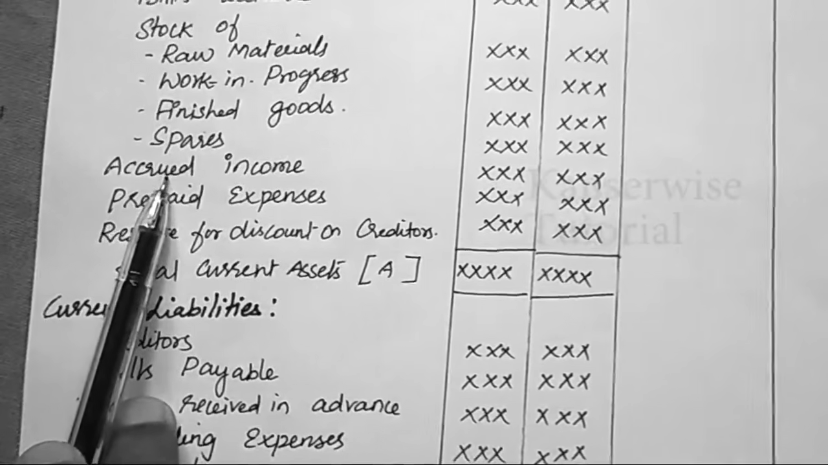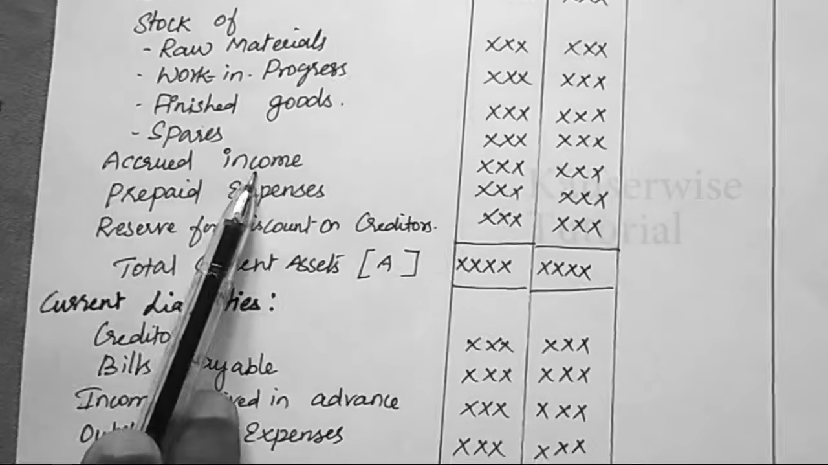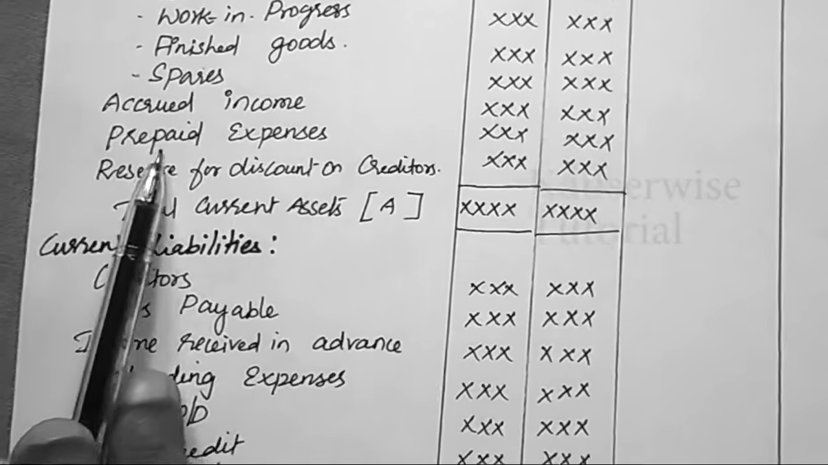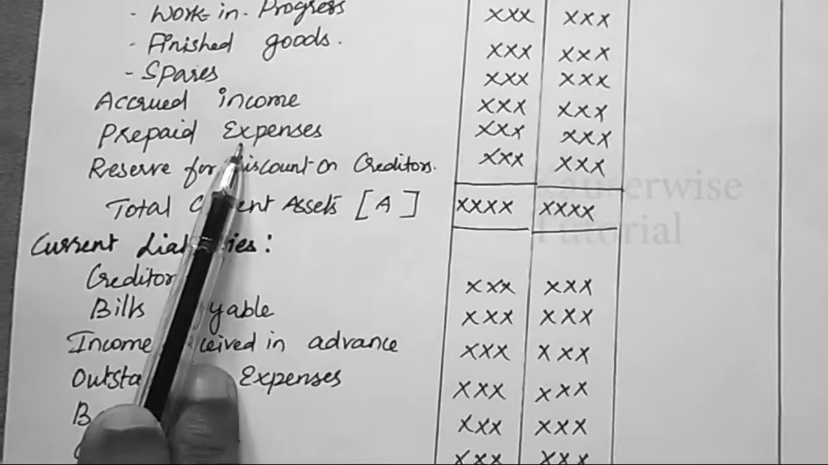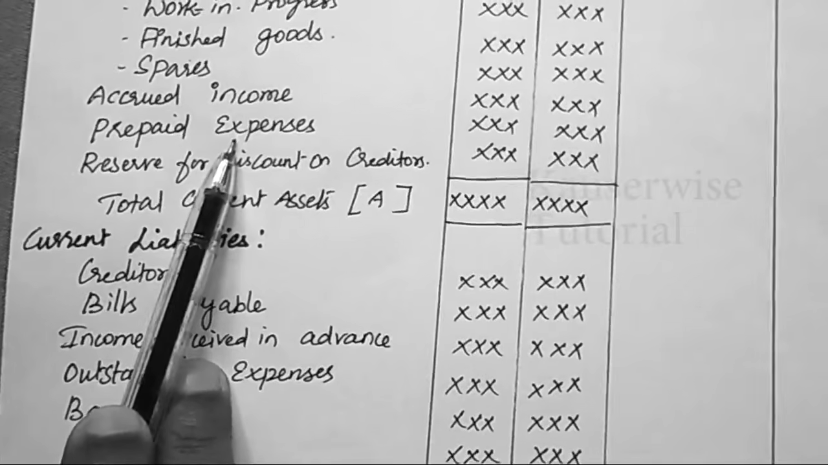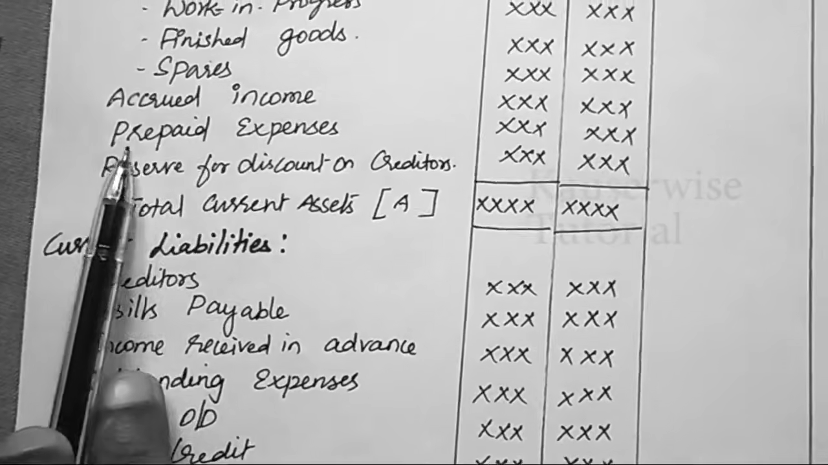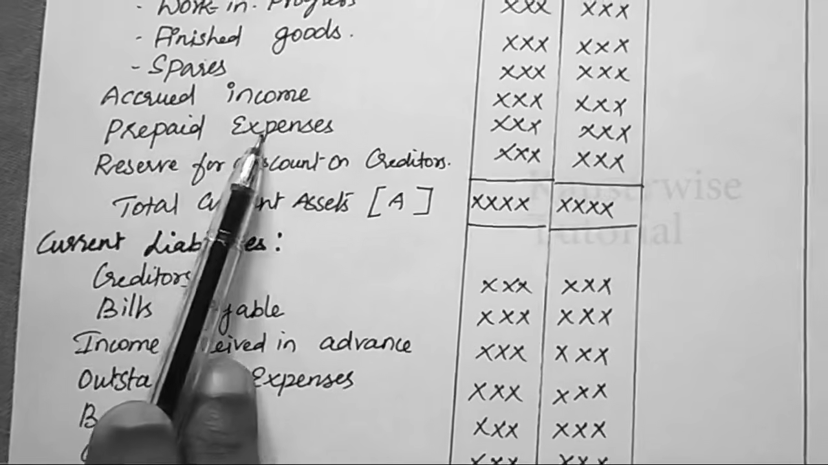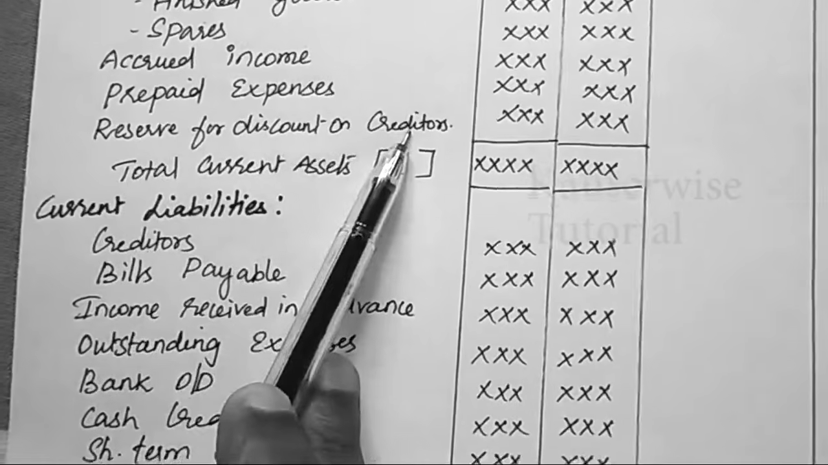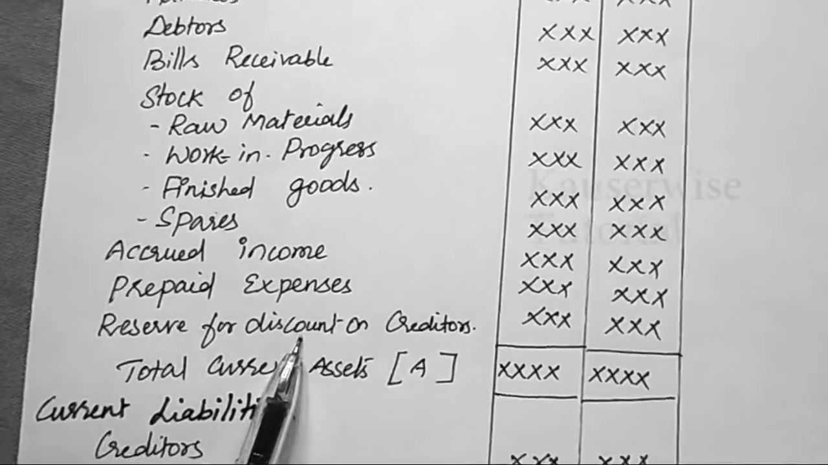That income belongs to the current year, but you still haven't received it. It's called accrued or outstanding income. So any outstanding income is an asset, a current asset. Prepaid expense: any expense which does not belong to the current year but belongs to next year, but you have paid it in this current year, is called a prepaid expense. So prepaid expense is also a current asset. And reserve for discount on creditors: when you make any provision for discount on creditors, it is also a current asset.